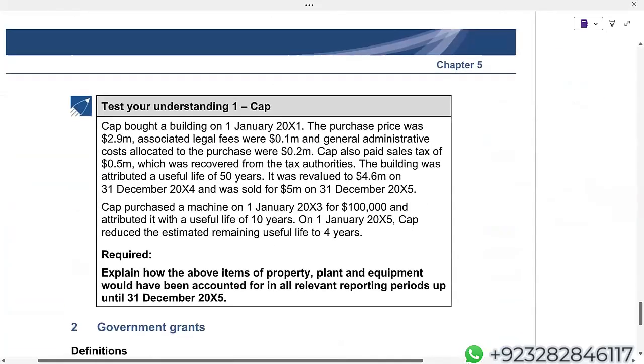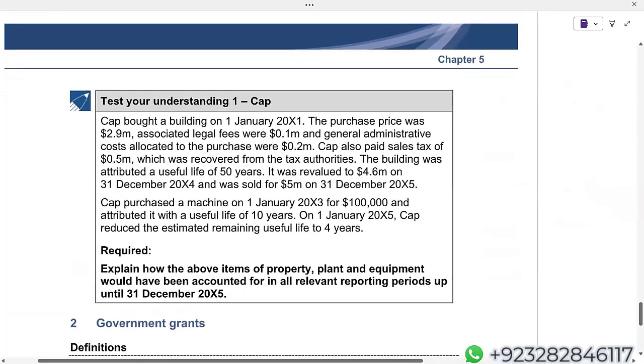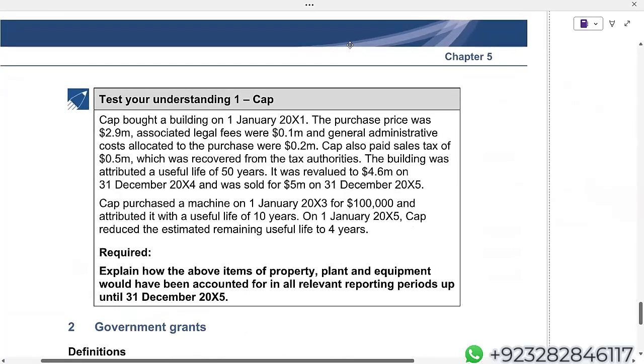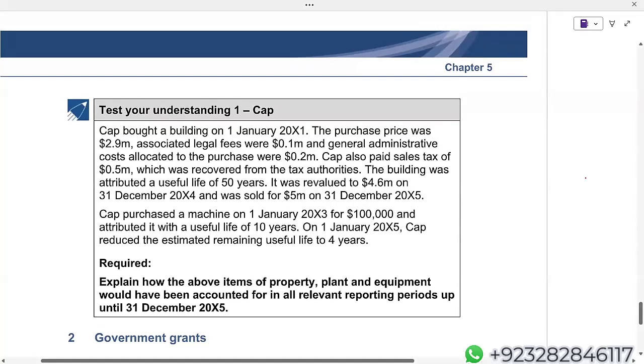Okay, now come here. Now look at this. Explain how the above item of property, plant and equipment would have been accounted for in all relevant reporting periods up to December X5. CAP bought a building on January X1. The purchase price was 2.9 million. Associated legal fee was 0.1 million. Can I say this 0.1 million will be capitalized? Number one, you will write in the exam that initially property, plant and equipment is measured at cost, and the cost of this building is actually 3 million.